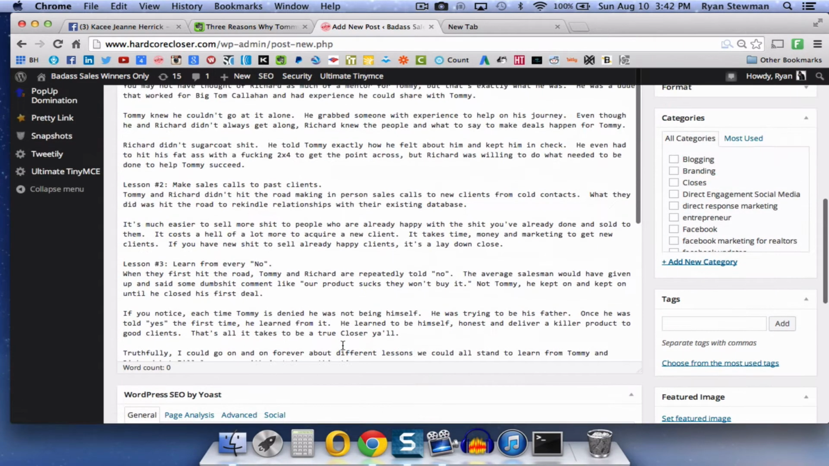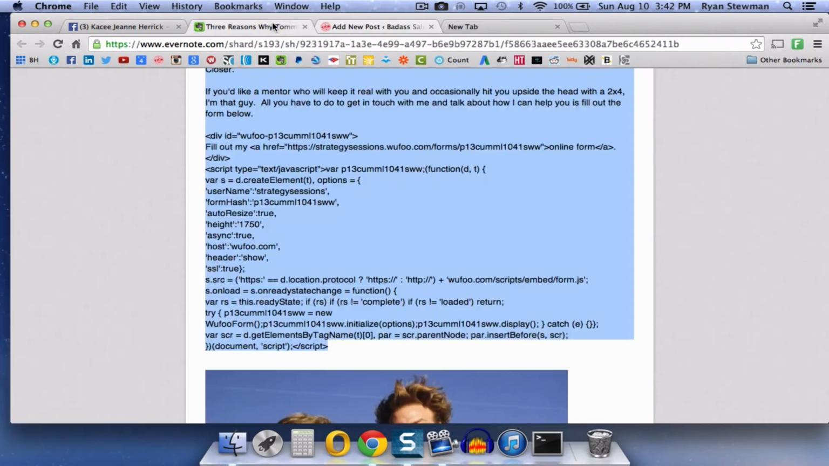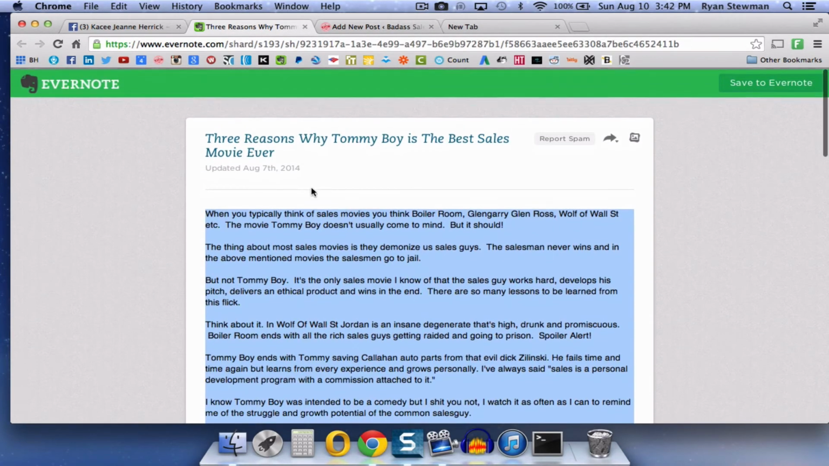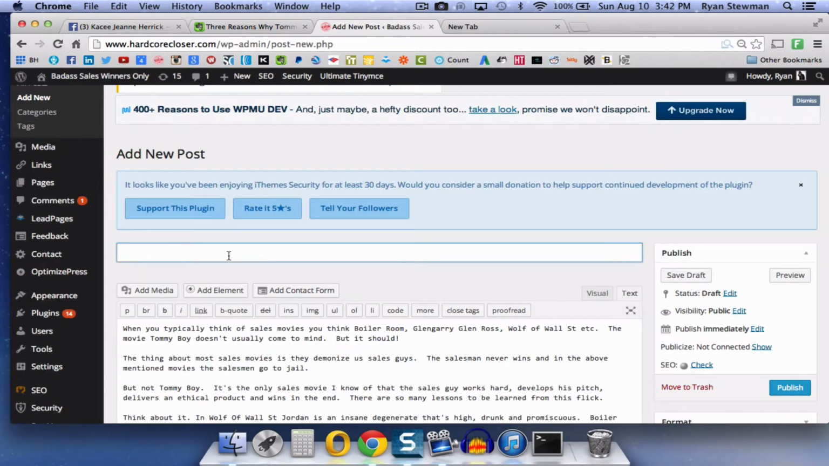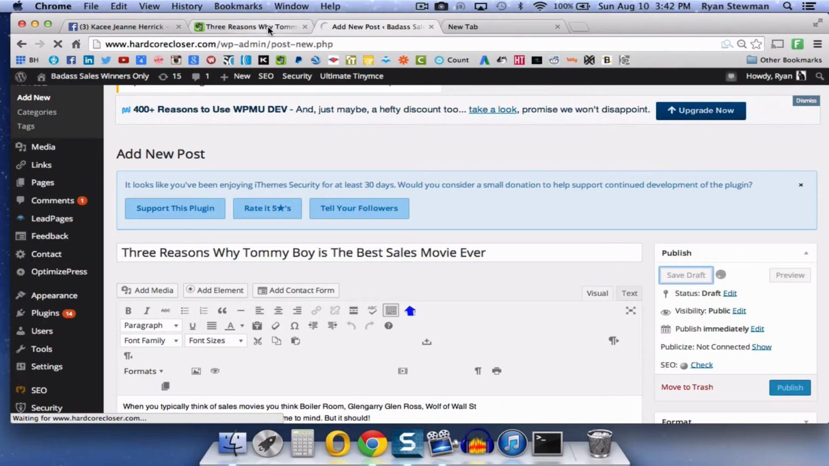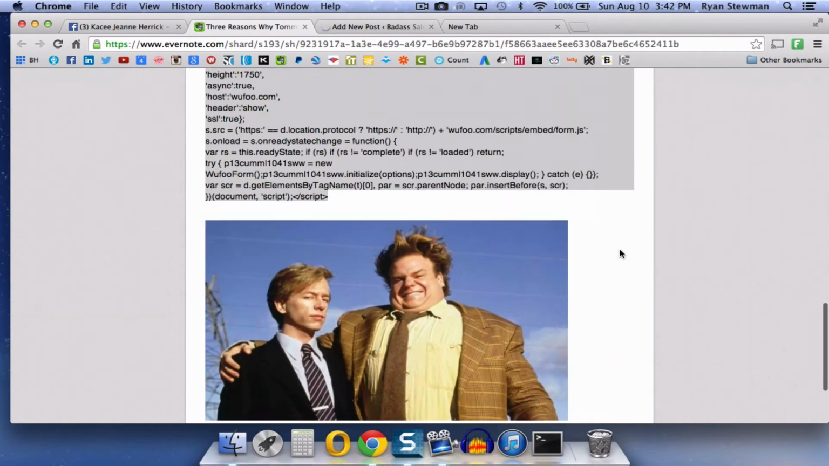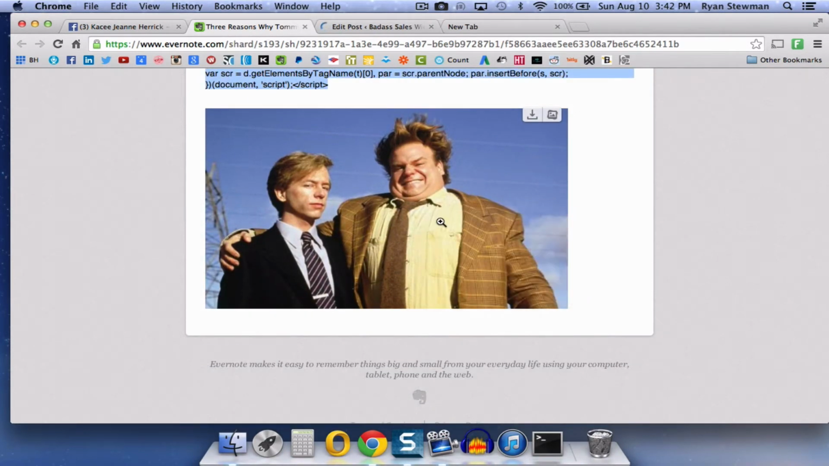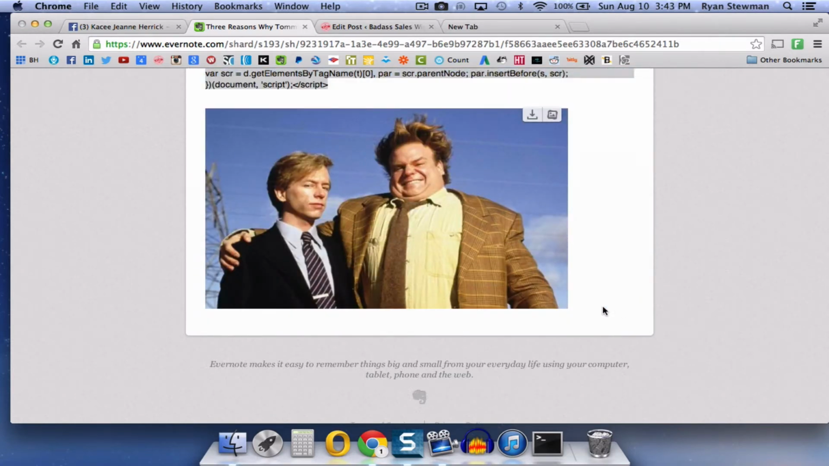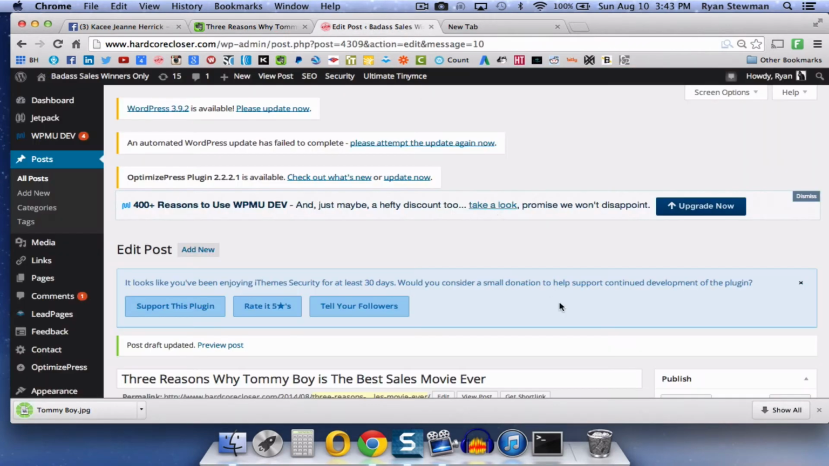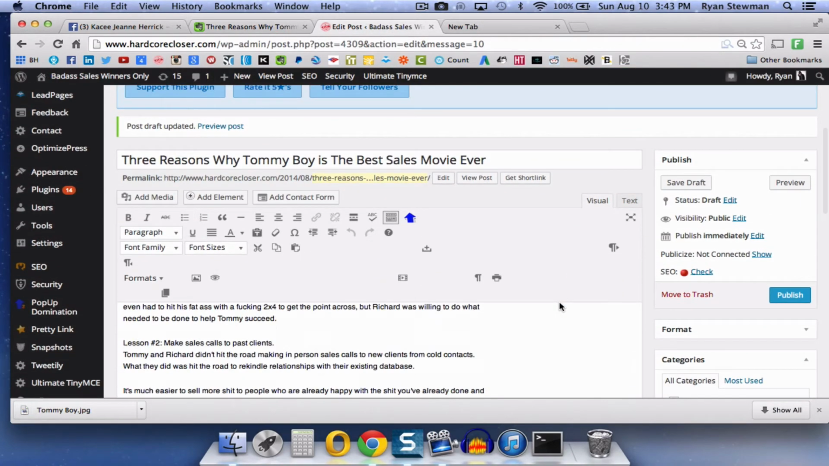Okay, there's a couple other things we're going to do here. Just bear with me. We're going to go back over here and copy the title of the blog post and put it in there. Then we're going to hit Save Draft. While that's saving, you can simply go back over here, save image as, download it on your computer, save it as Tommy Boy.